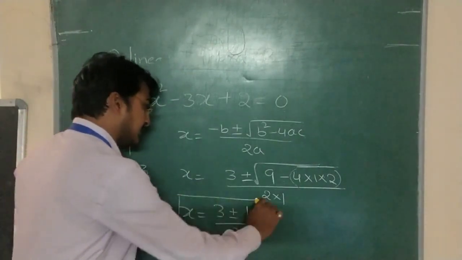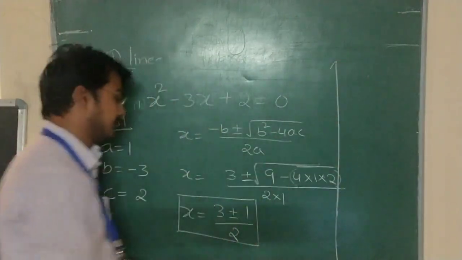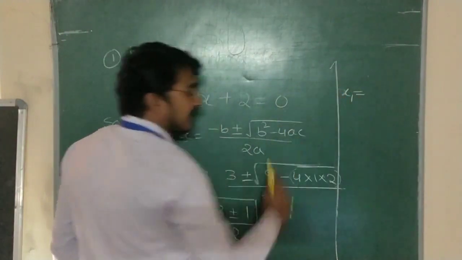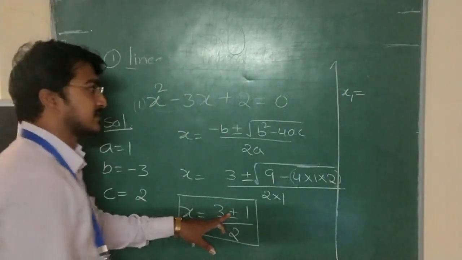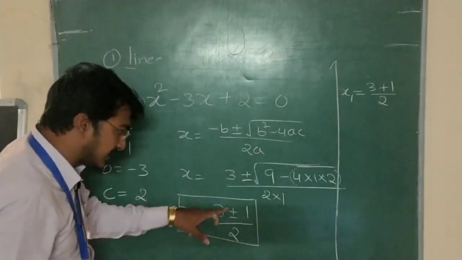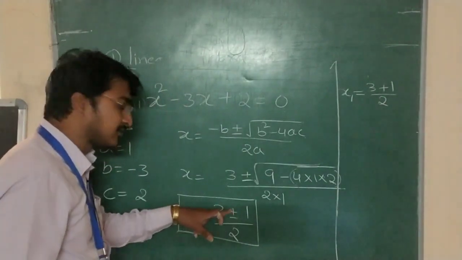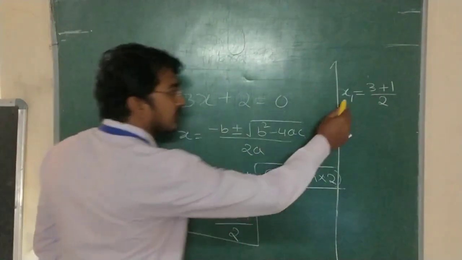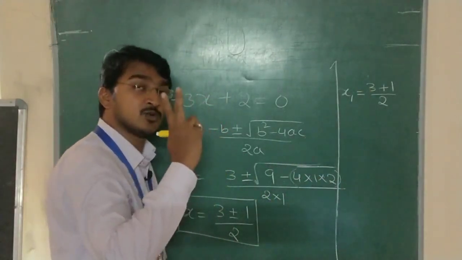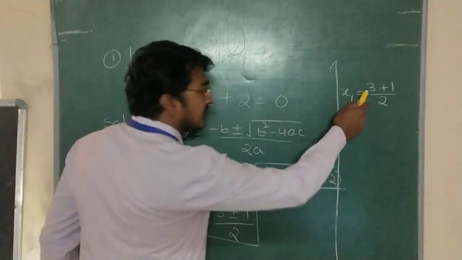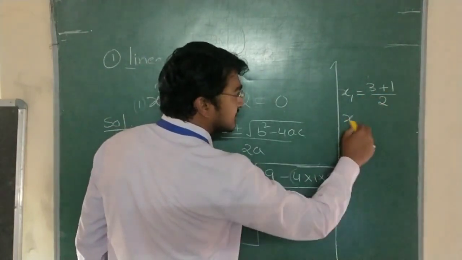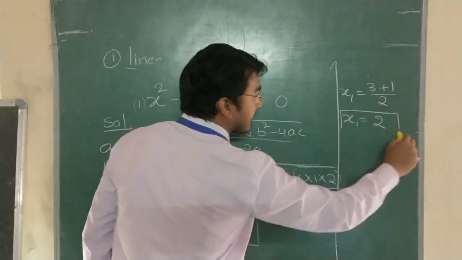This is our required expression. Now I want to find x1. You take 3 plus 1 divided by 2. Here plus or minus is there, no? So instead of plus or minus, you take the plus, then we get one solution for this equation. This equation has 2 solutions. First solution: 3 plus 1 is 4, divided by 2. So x1 is equals to 2.